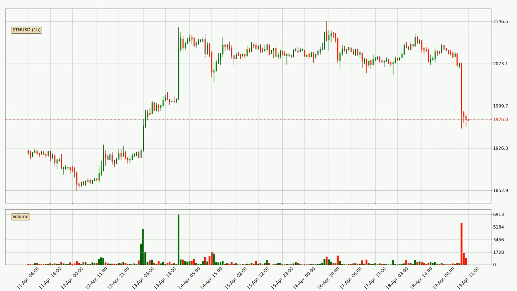description. Looking at the hourly time frame for Ethereum, the price rapidly went down with around 6.7% in the last 24 hours, with a current price of 19.76. The volume was also high, showing that this move was strong and the sellers are taking over.